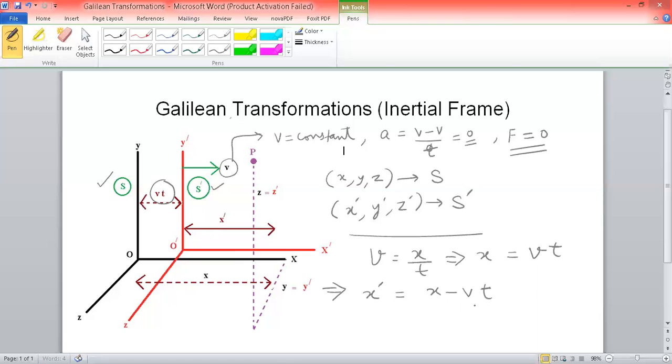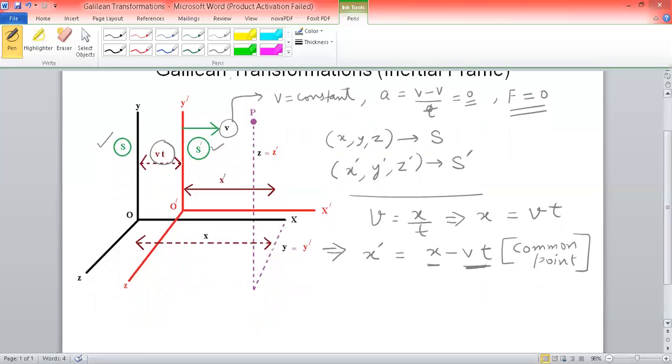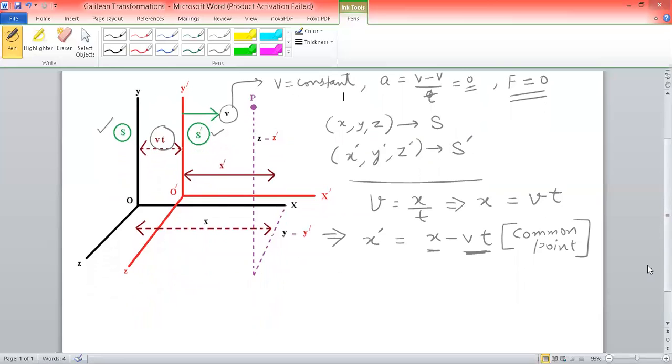When we subtract this vt from x, which is in the black colored frame of reference, we automatically reach the same common point. So when the common point is the same, then the calculation of distances and time is always very easy and handy to do.